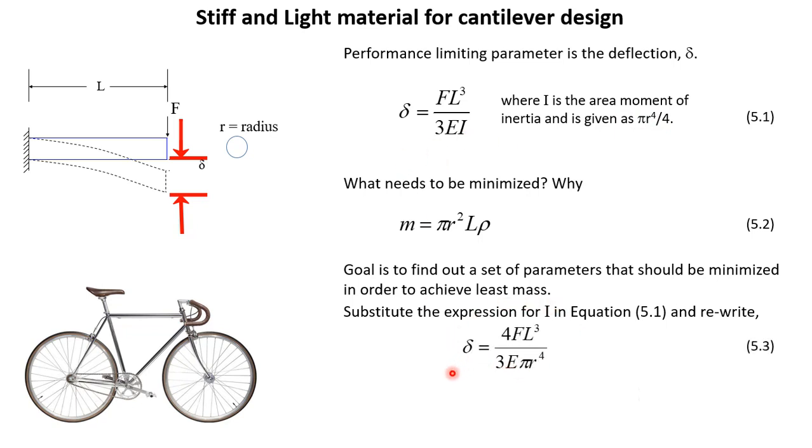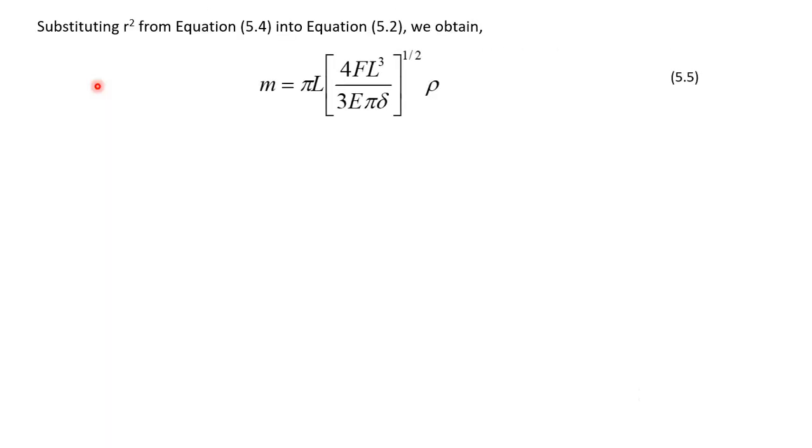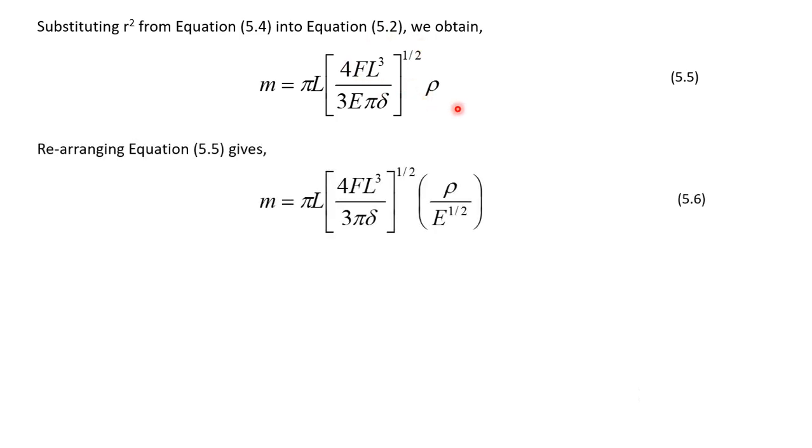Now we rearrange this equation to find an expression for r square. So r square will be given by this expression, which comes from this equation. Now we can substitute this r square into equation 5.2, and that gives us mass equal to pi L, this expression for r square, multiplied by rho. Rearranging equation 5.5 gives us this one.